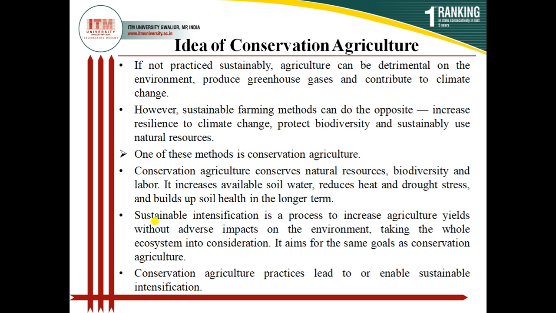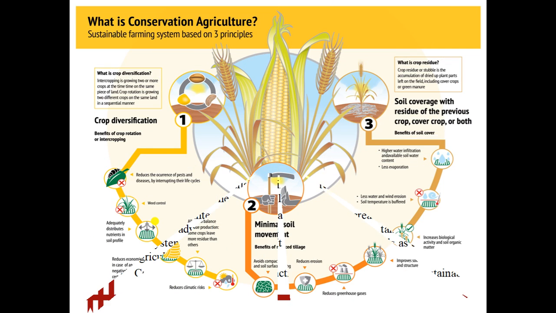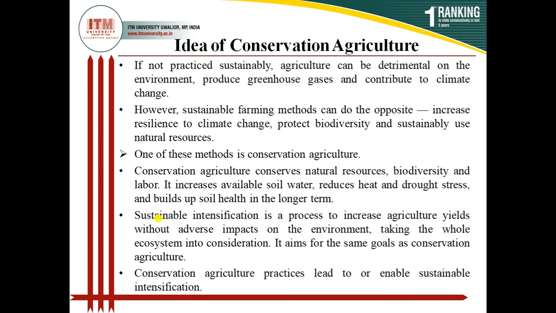So these are the things which I have explained to you earlier. So that is narrated here in words, so that you can understand better that conservation agriculture is a sustainable practice. So sustainable intensification is a process to increase agricultural yield without adversely impacting the environment. So this is sustainable agriculture. So conservation agriculture practice leads to or enables sustainable intensification.